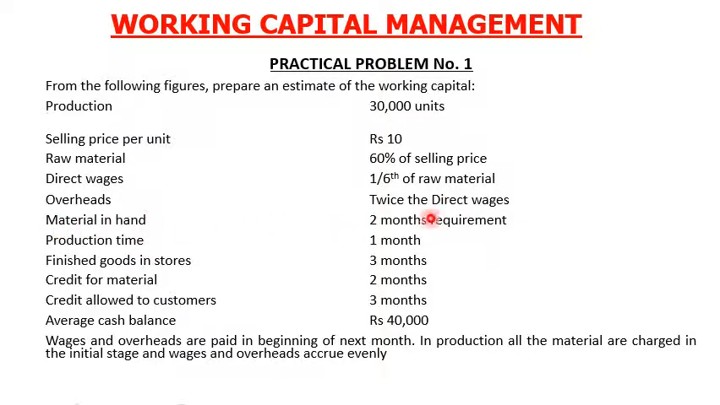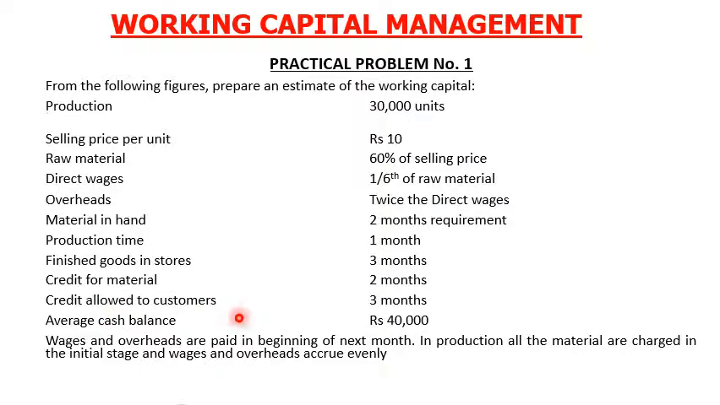Material in hand means 2 months requirement, that is, the stock of raw materials. Production time is 1 month, which means the work in progress. Finished goods in store is 3 months, which means the stock of finished goods. Credit for material is 2 months; it means the suppliers or creditors have given a period of 2 months.